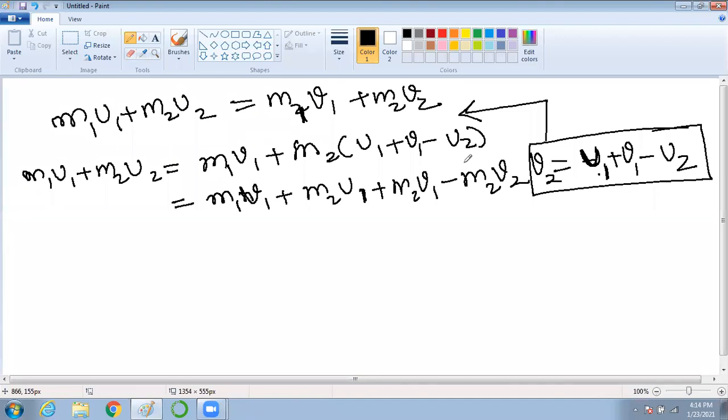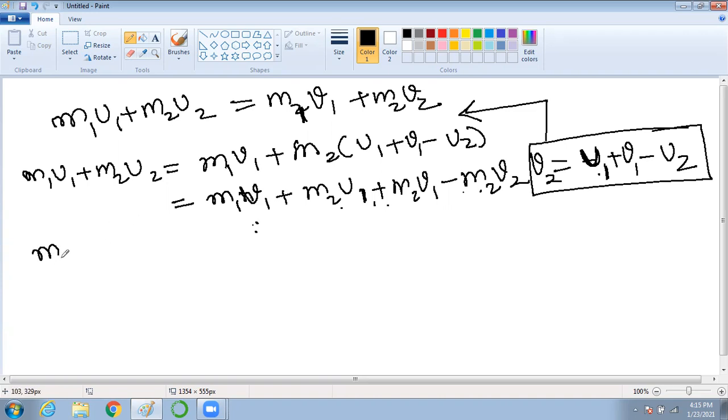Yes, sir. Okay. So now let us check if we can deduct anything. M1v1, no, nothing we can deduct. So let us take all the v1 terms to one side and all the u1 terms to the other side.